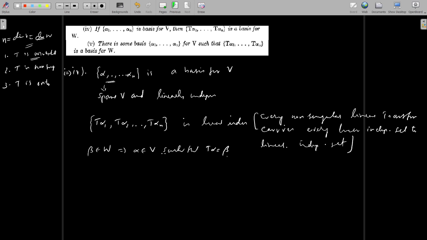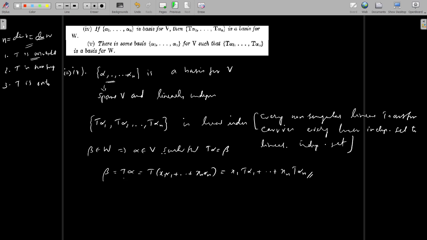Then any beta can be written as T alpha for some alpha, and this alpha is an element of V, hence alpha is a linear combination of basis vectors, say x1 alpha 1 plus etc. xn alpha n. So that is x1 T alpha 1 plus etc. xn T alpha n.